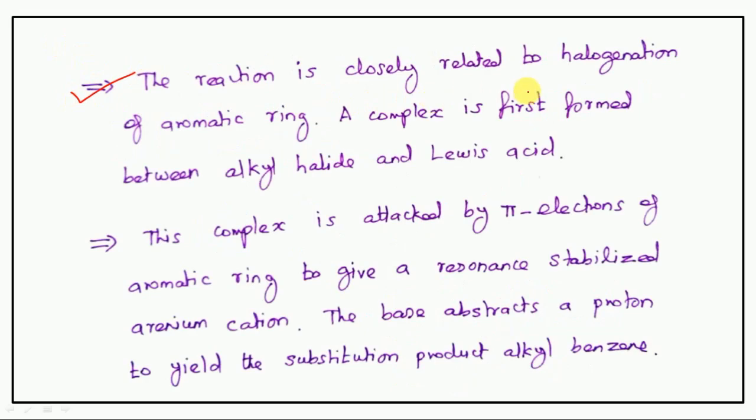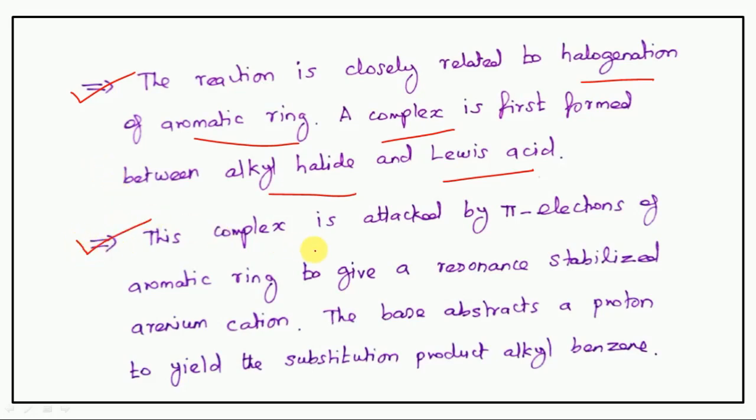Next one. The reaction is closely related to halogenation of the aromatic ring. So this Friedel-Crafts alkylation or acylation is closely related to halogenation of the aromatic ring. A complex is first formed between alkyl halide and Lewis acid. We will discuss these points in the mechanism.